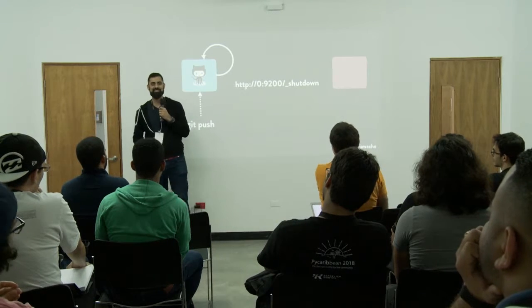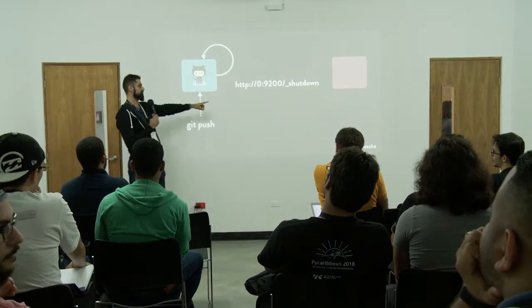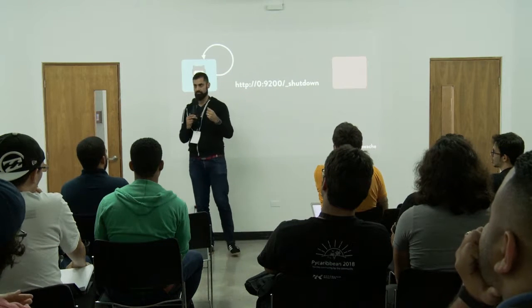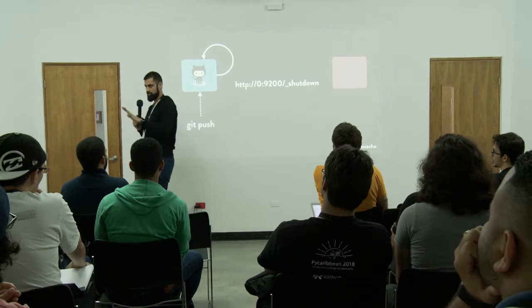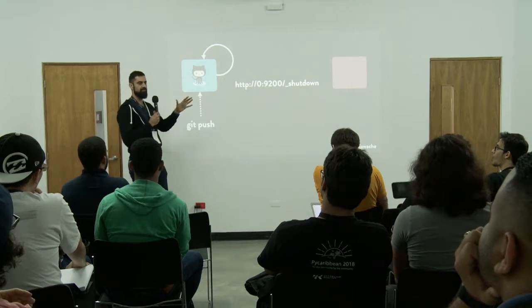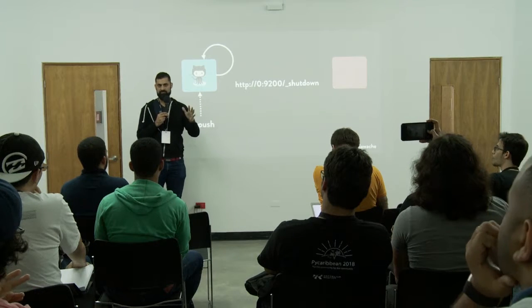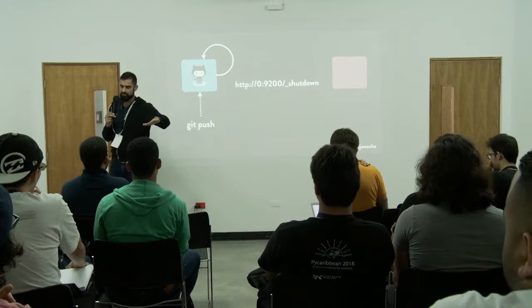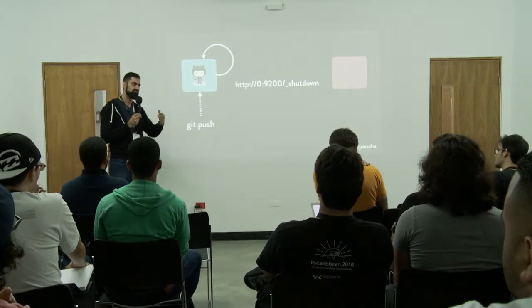So if you do a POST to this host and port with shutdown, you shut down Elasticsearch. You just shut it down, that's it. So maybe it's a little bit of a denial of service attack. Now you've got a way of shutting down Elasticsearch. That will shut down search in GitHub.